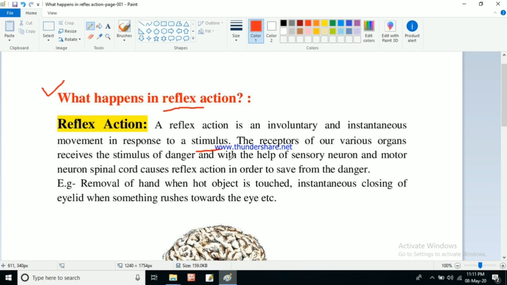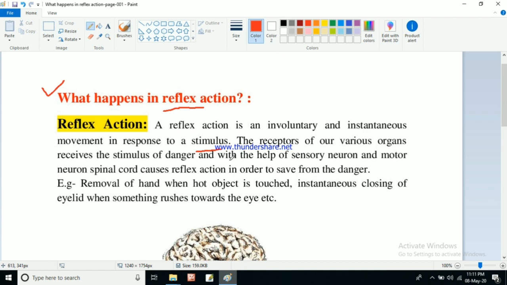In our body we have neurons, some are sensory neurons and some are motor neurons. We'll look at motor neuron and sensory neuron in the next part. Here we'll only say that we have two types of neurons, sensory neurons and motor neurons. Several other types are there, but here we'll discuss only sensory and motor.